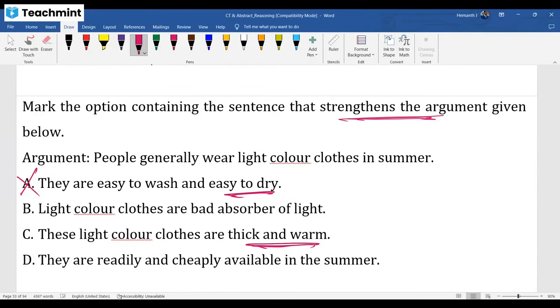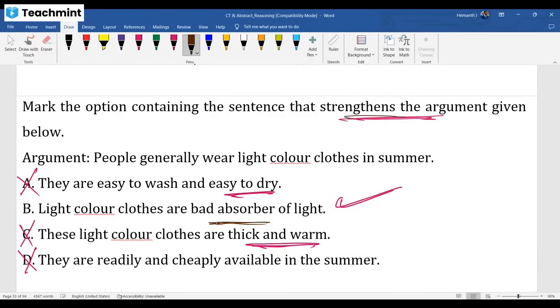Not related. Suppose they ask which weakens the argument, then it would be this one. Not regarding ready and cheaply, this is correct. Bad absorber means it reflects more. When it reflects more, it is not taking in the light. If it doesn't take in light, the light colors reflect that light out. We don't absorb the light, which means your body is not too warm. That's why we are wearing them. So this is strengthening the argument.